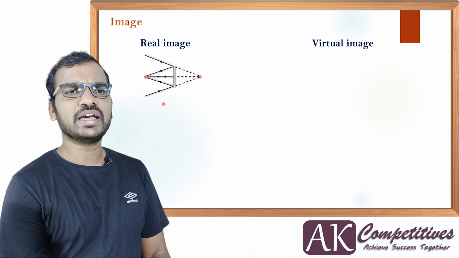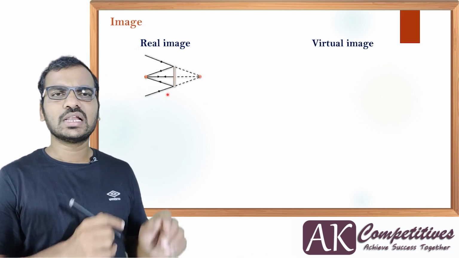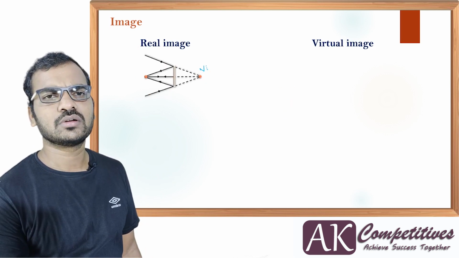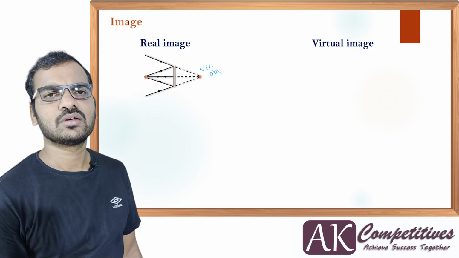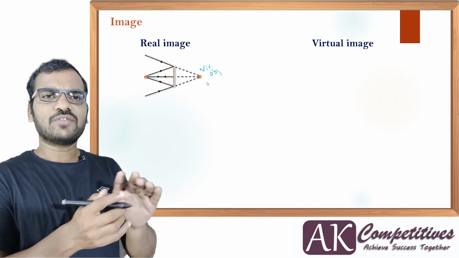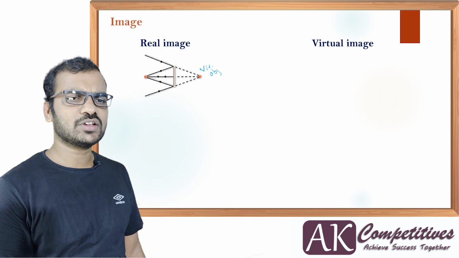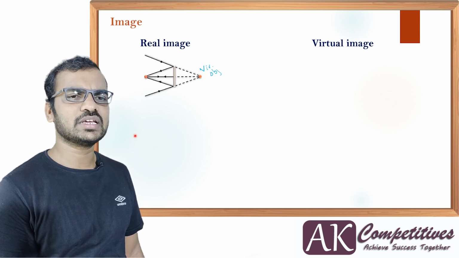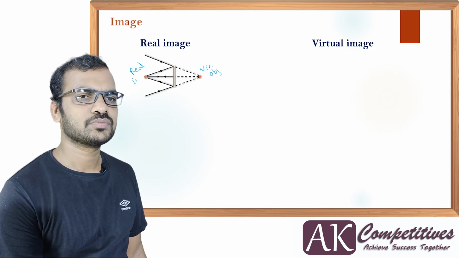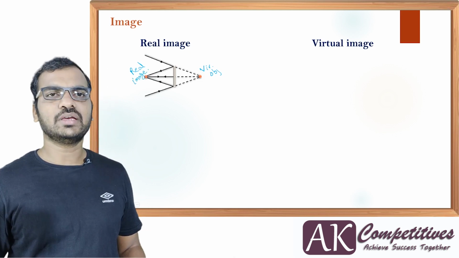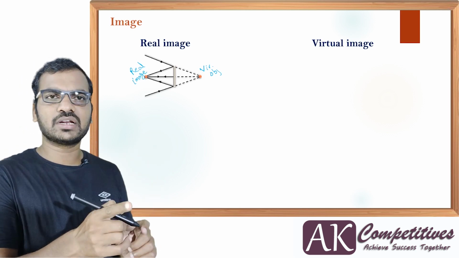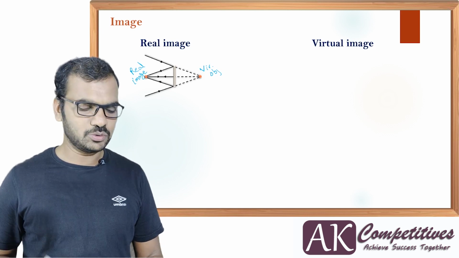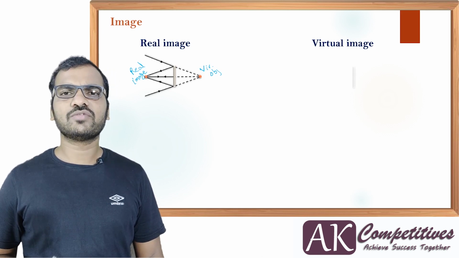Now the converging and diverging cases become reversed. You will have a converging beam before the reflection, so a virtual object is going to be on this side. After the reflection, they meet exactly at this point, so this is a real image. So virtual object, real image. A plane mirror has this property. You might have already learned this in 10th standard when you studied optics.